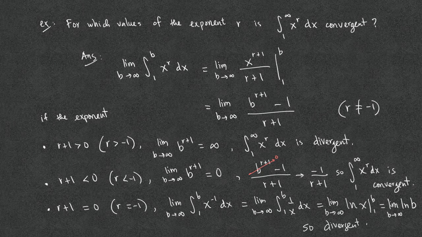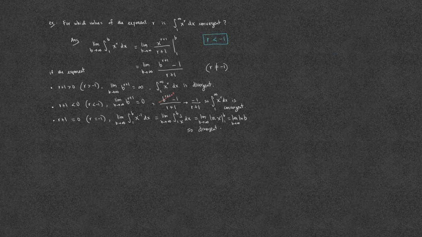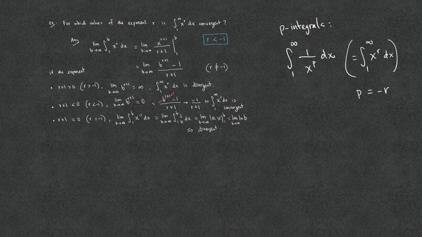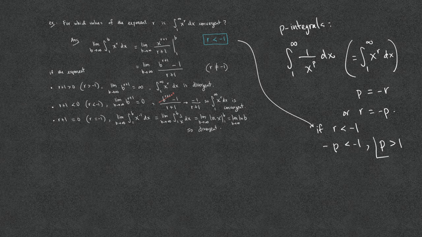Thus, the values of the exponent such that the integral from 1 to infinity of x to the r dx is convergent is when r is strictly less than negative 1. This result is known as the p-integral, the integral from 1 to infinity of 1 over x to the p dx. So in this case, p is negative r. Replacing r with negative p, we see that the integral from 1 to infinity of 1 over x to the p dx is convergent if p is strictly greater than 1.